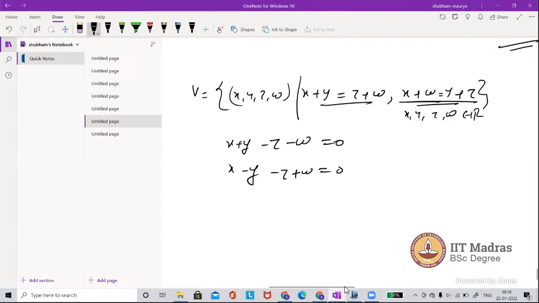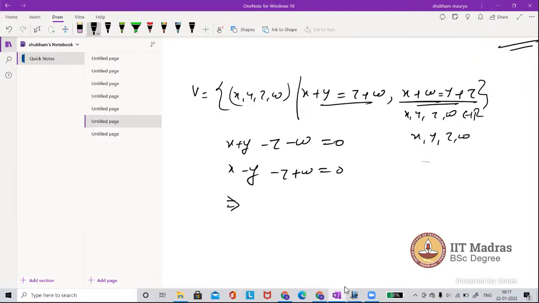You know that this is a system of linear equations in 4 variables x, y, z and w. Now this is the process to find it.